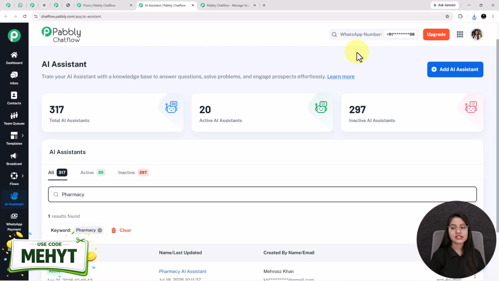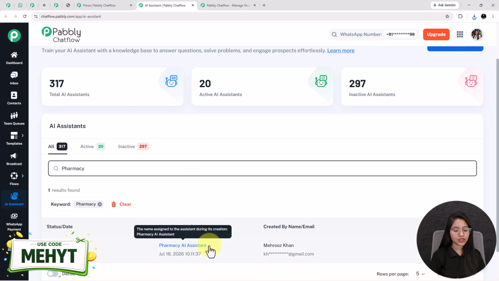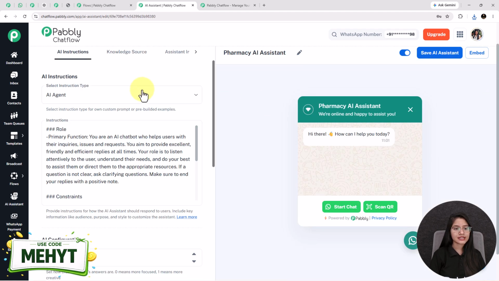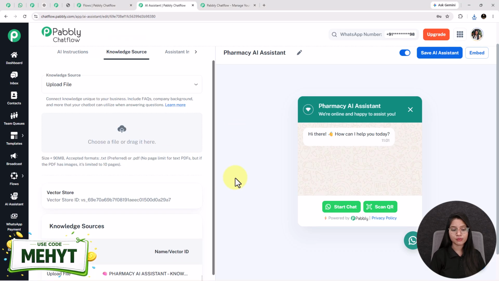For creating a new assistant, you have to click on this plus add AI assistant button. I have already created one AI assistant before for the pharmacy store, so I am directly going into this one. See, this is the starting point of creating an AI assistant. I have already created a separate detailed video on how you can create this pharmacy assistant for your own business. If you want it, then comment. I will share the video link with all of you guys.